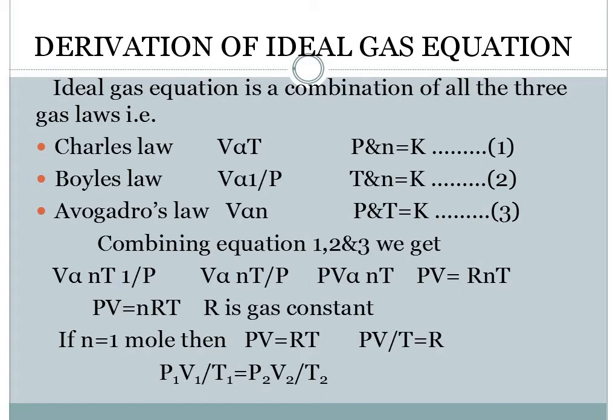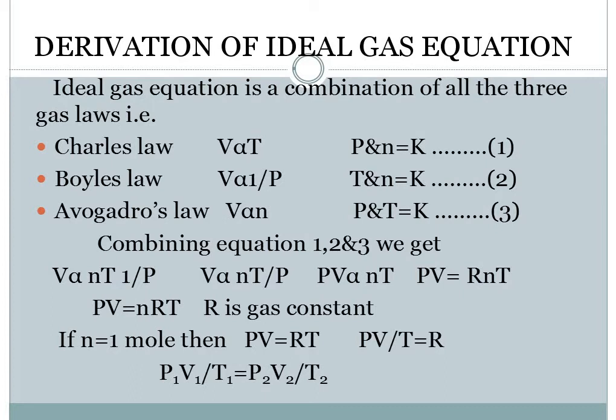Removing this proportionality, we introduce a constant. So PV is equal to RnT, and mostly we use it as PV is equal to nRT. We have just rearranged the upper equation and taken it as PV is equal to nRT. So what is this R? R is the gas constant. Suppose the number of moles which we are taking is 1. So PV is equal to RT, or we can even say that PV by T is equal to a constant.